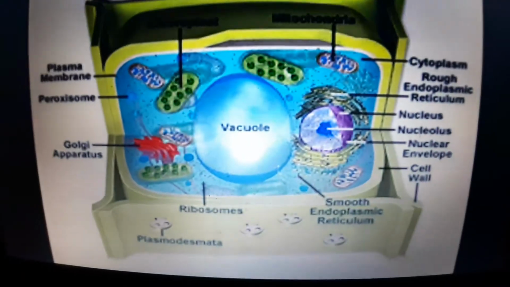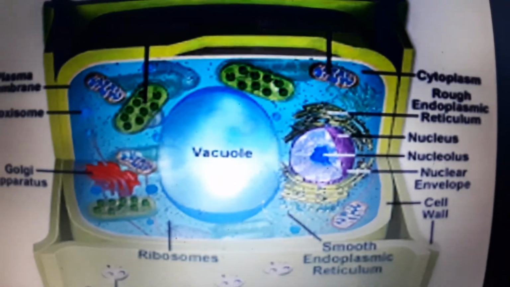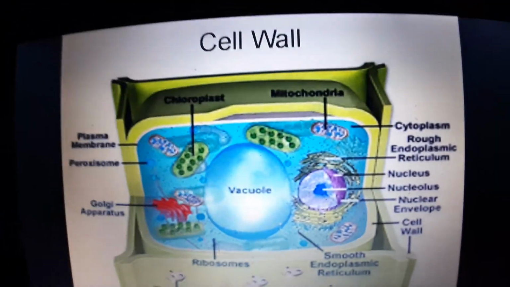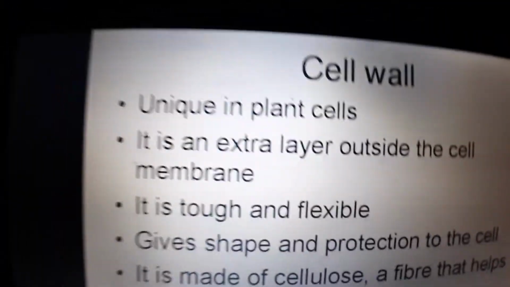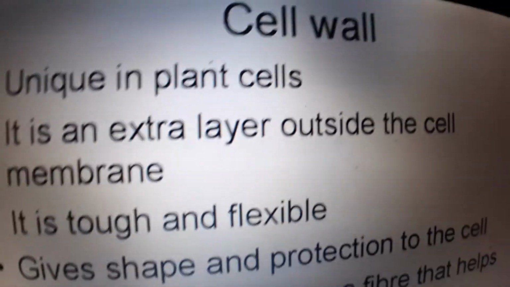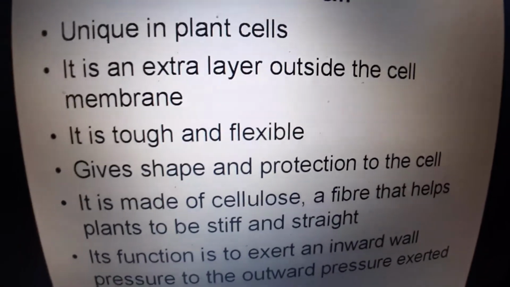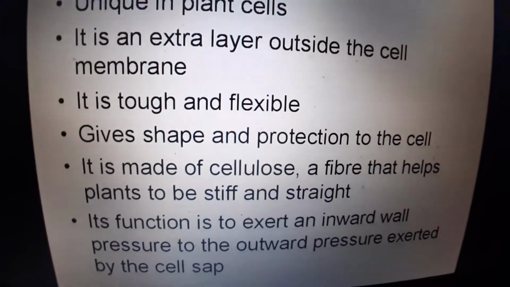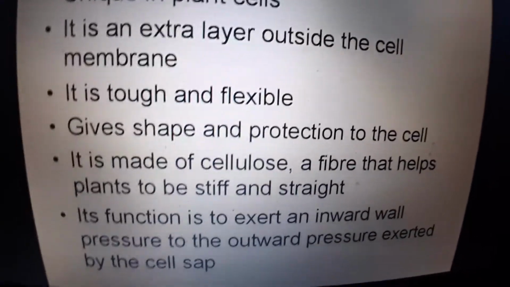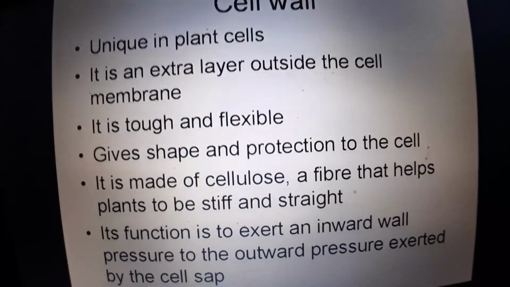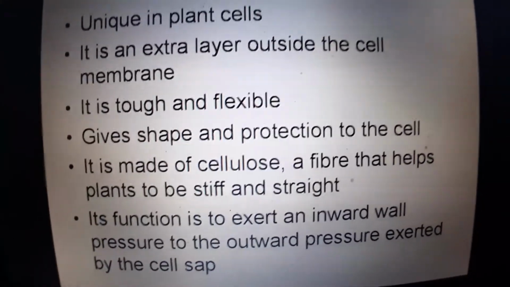So the cell wall creates an internal pressure so that a balance is maintained and the structure of the cell is also maintained. So the cell wall is seen only in the plant cells. It is like an extra layer outside the cell membrane. It is tough and flexible also. It gives shape and protection to the cell.